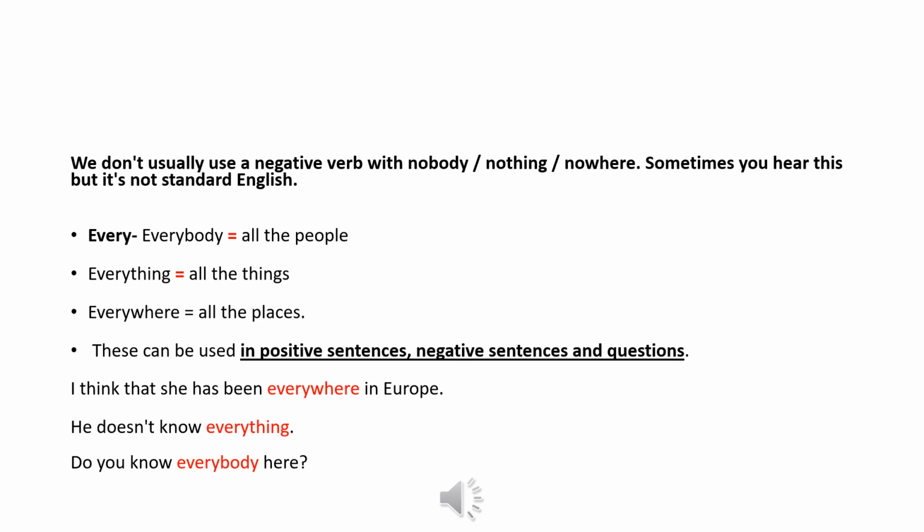Everybody, all the people; everything, all the things; everywhere, all the places. These can be used in positive sentences, negative sentences, and questions. I think that she has been everywhere in Europe. So this one is positive. He doesn't know everything. This is negative. Do you know everybody here? It's a question. Okay, so this is our lesson for today.